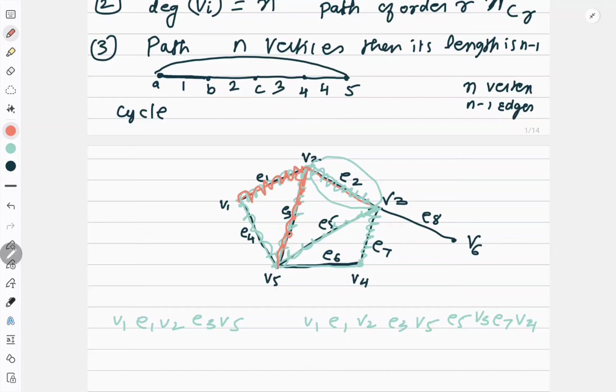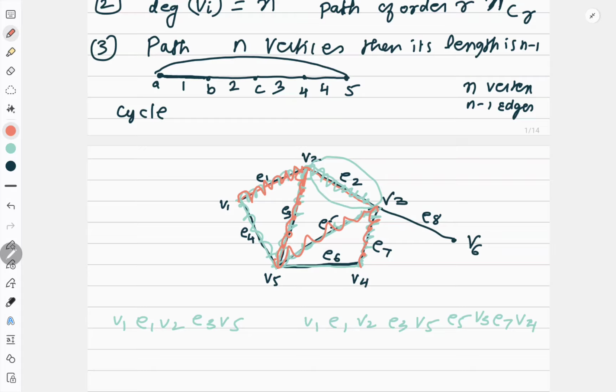E3 to V5, V5 to E5, E5 to V3, V3 to E7, E7 to V4. So this is a path. What is the definition of a path? I should not repeat any vertex. I have not repeated any vertex. Correct? If I want to search a cycle, I should come back to V1. Then only it will be a cycle.